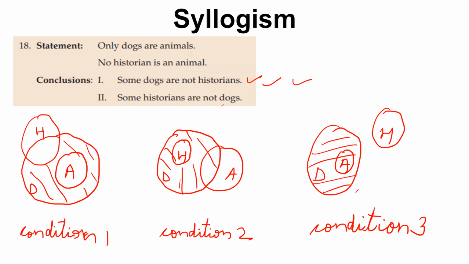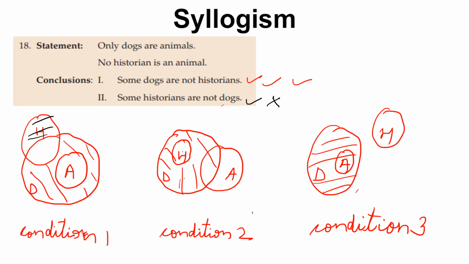For conclusion 2, first condition, let me take black color. Some historians are not dogs. Okay, so this is correct, this portion. Condition 2, some historians are not dogs. No, all historians are a subset of dogs, so it is incorrect for condition 2.